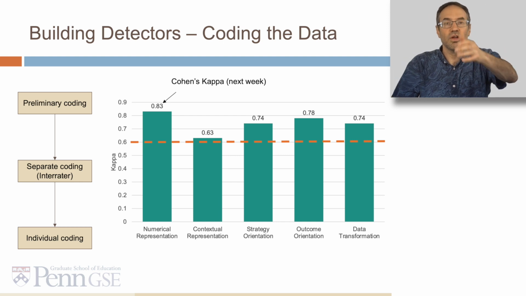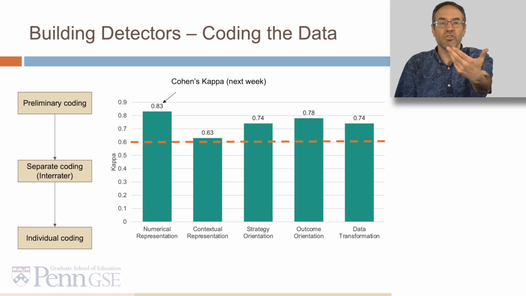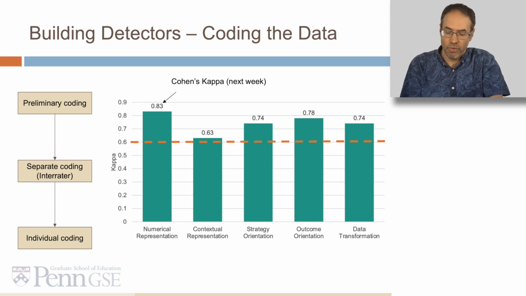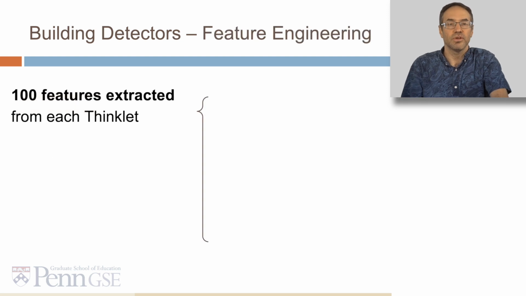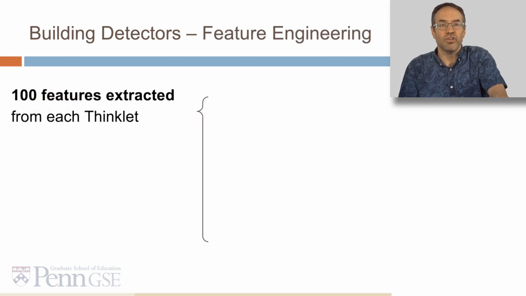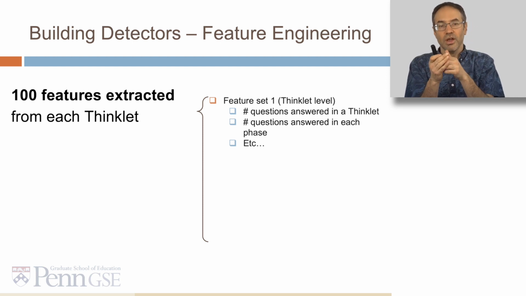enough sample. And here on the right, you can see the inter-rater reliability for each construct, each of which was above our initial criterion of 0.6 Cohen's kappa. We'll talk about that in a future lecture. We then extracted 100 features from each of the thinklets, thinklet being the term in CueThink for a math problem that you engage in this process in.